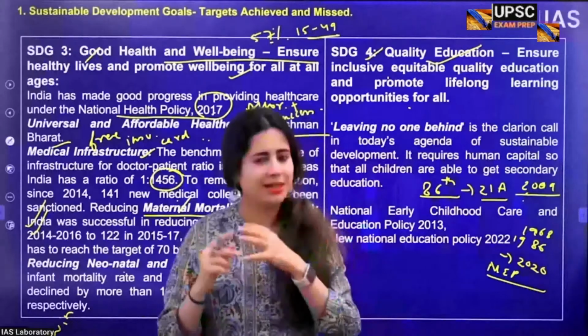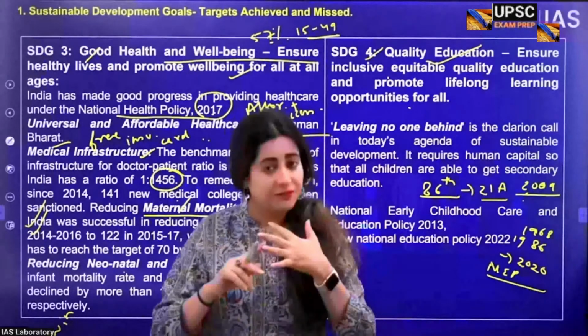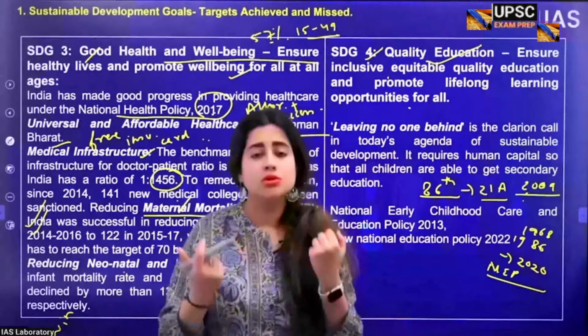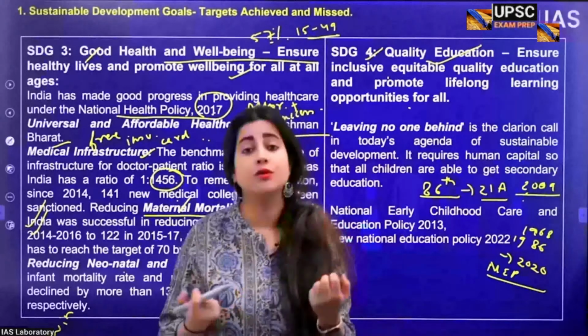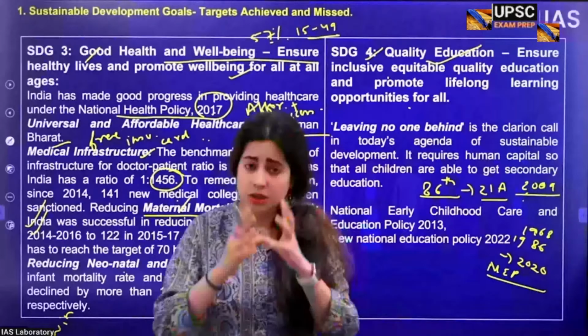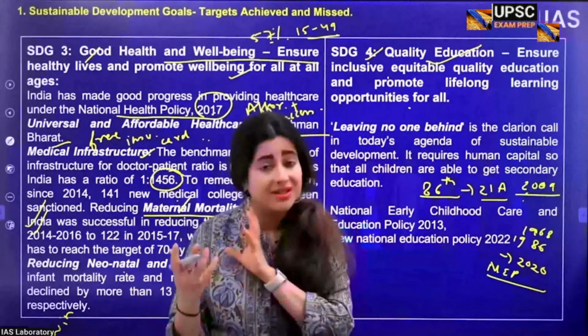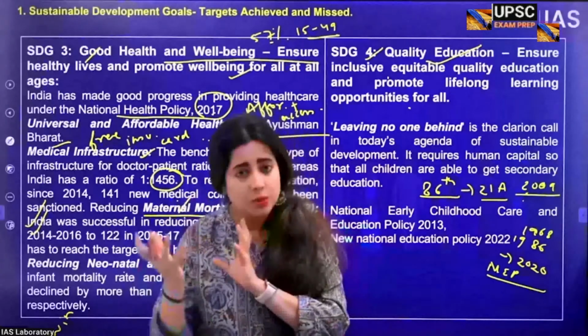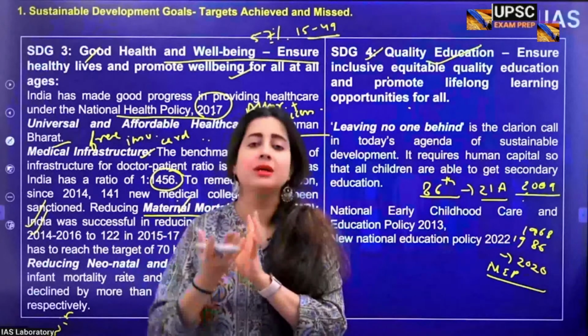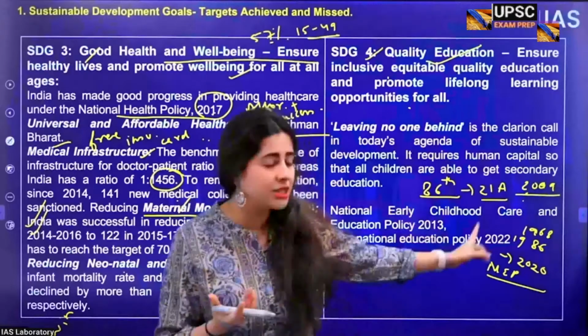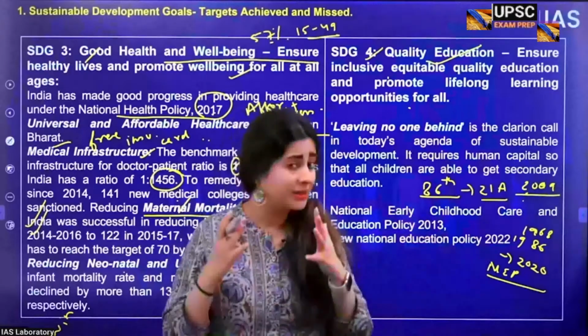Why? We'll talk about it shortly. Just hold on. So, why? Because people want to take up more and more opportunities for employing themselves, of entrepreneurship, given the huge population that we have. Now, everybody cannot get accommodated in the job market. We need to create a market, an ecosystem of self-employment. How will that be possible? If you teach vocational skills right from the school level. So that's one thing here.